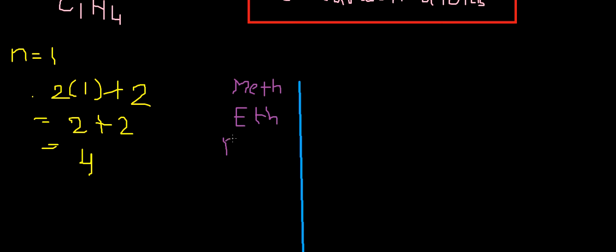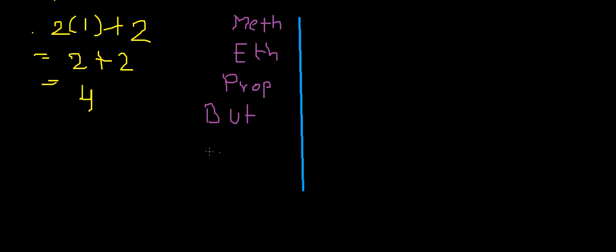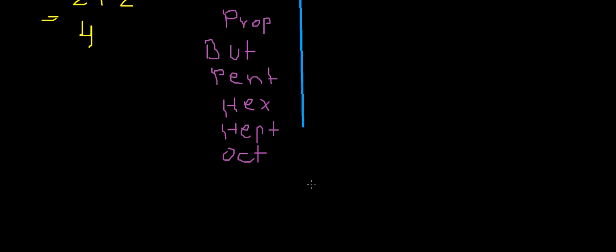Third prefix is prop, then but. Now you will say it's "but", no, it's but. We are in chemistry and not talking about languages here. So but, then pent, then hex, then hept, then oct, and then we have non and dec. So these are the prefixes.